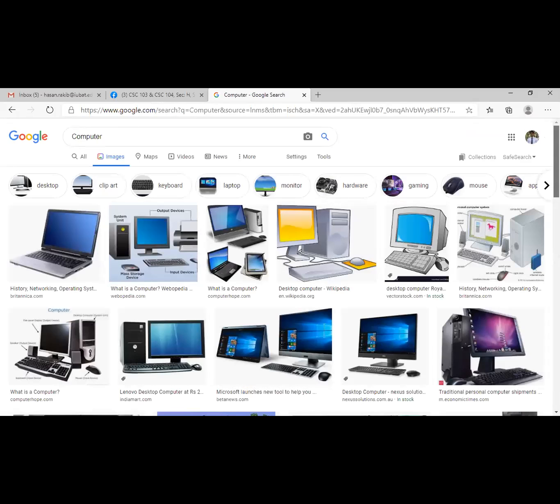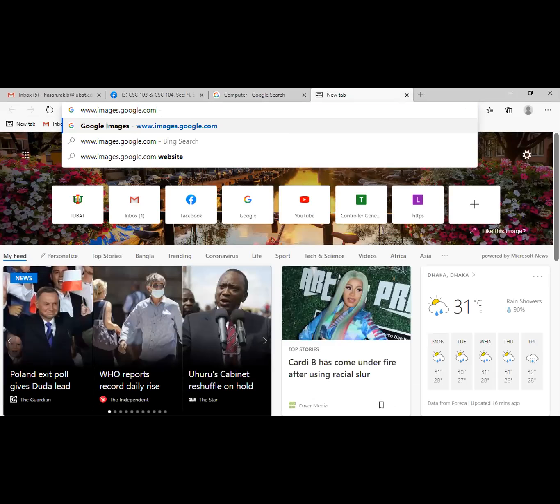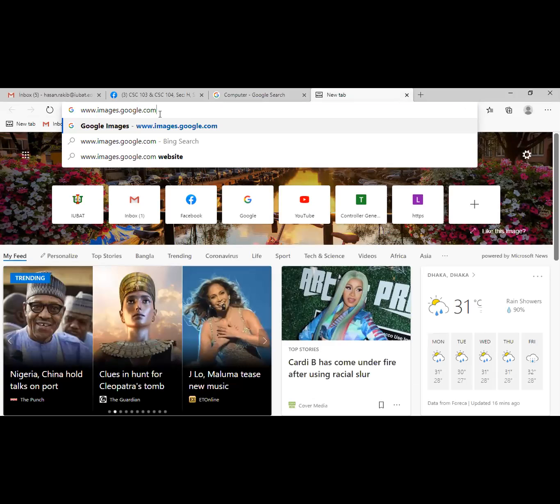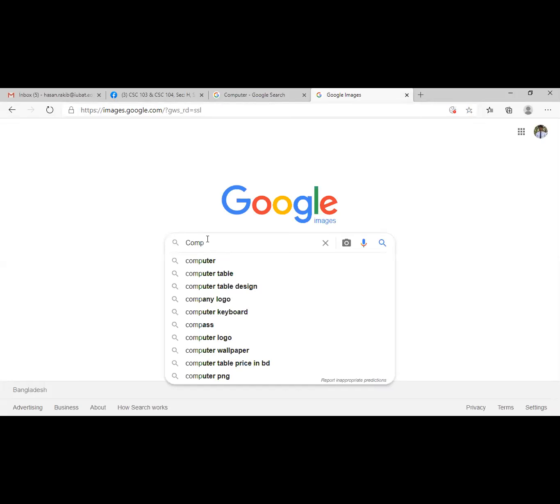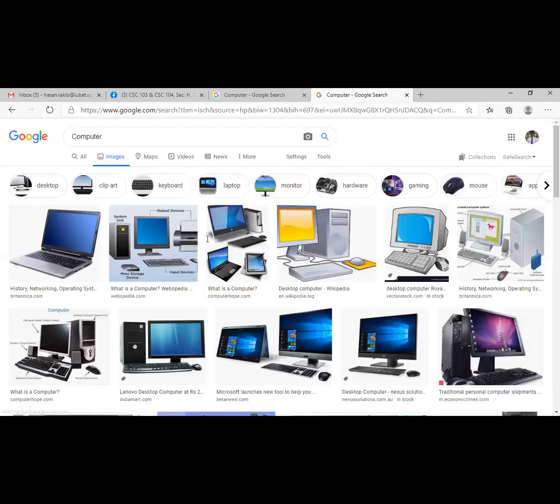Or directly, let me show it to you. You can type this URL, www.images.google.com. Can you see the URL I typed here? Yes, sir. If I press enter, automatically you can see we have one additional icon here. Suppose we type computer again, then directly it shows us the images about the computer. So you understand how we can search images through the Google search engine.